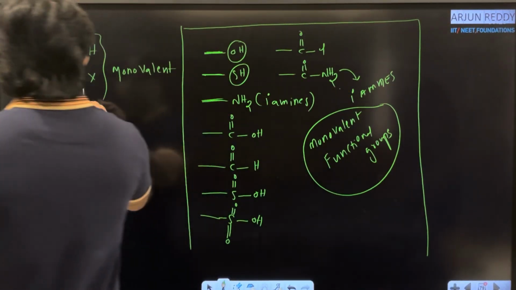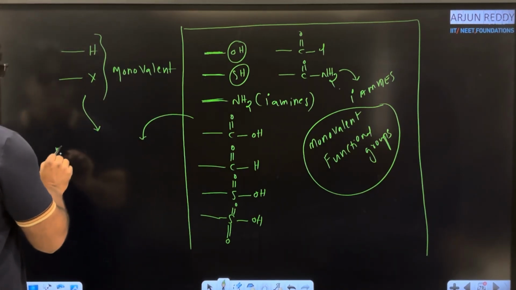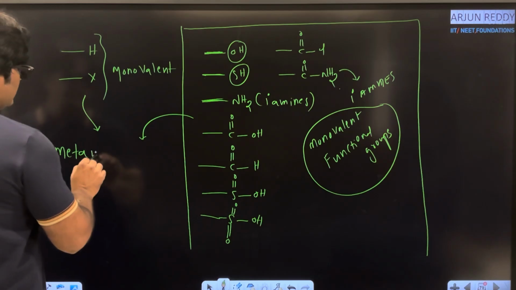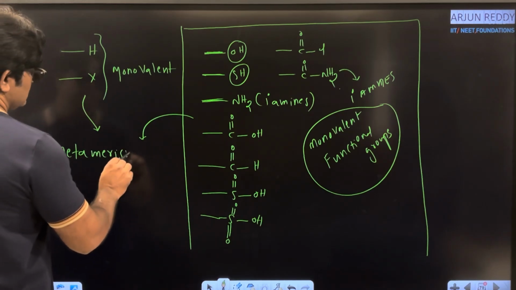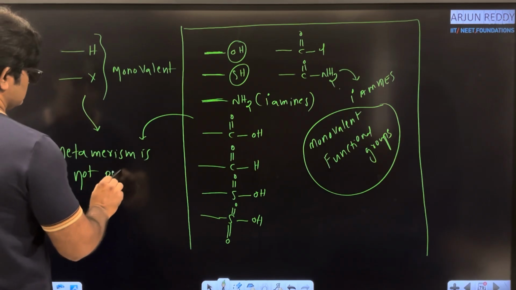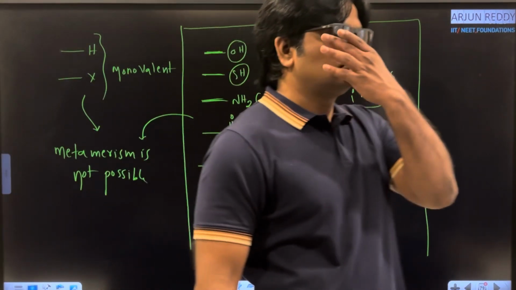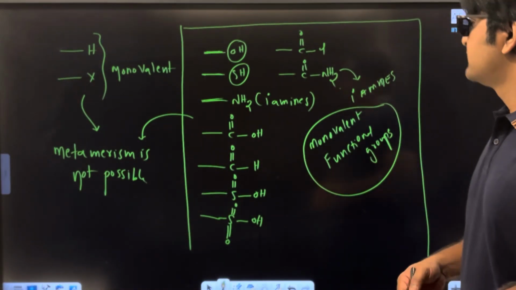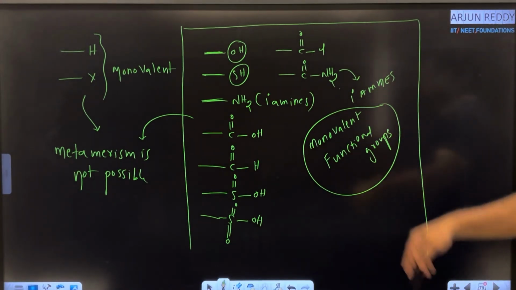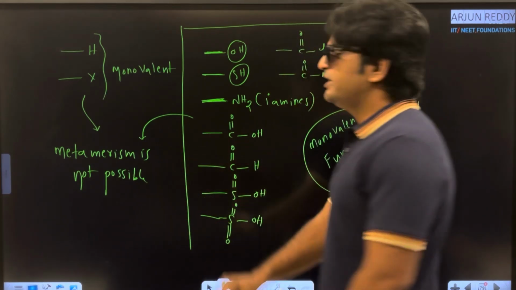With monovalent atoms and monovalent functional groups, metamerism is not possible. Clear? There is no metamerism. With monovalent functional groups and monovalent atoms, there is no chance for metamerism.